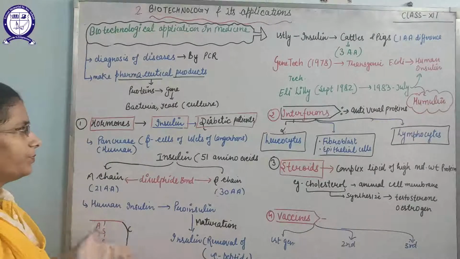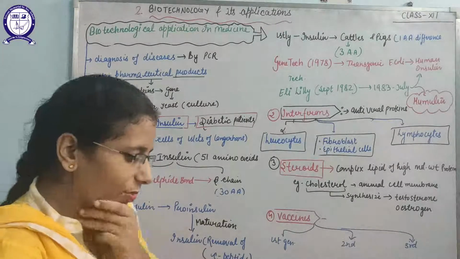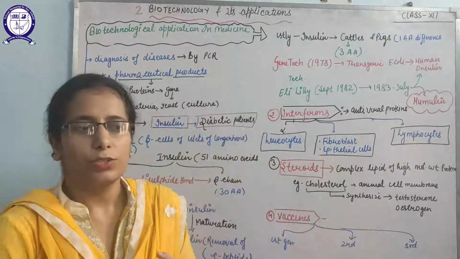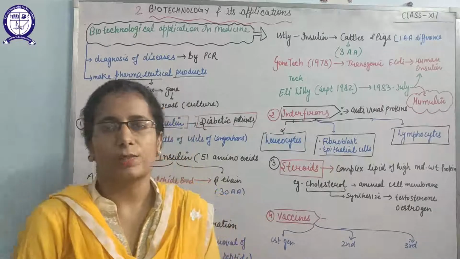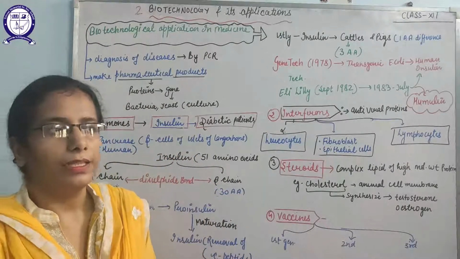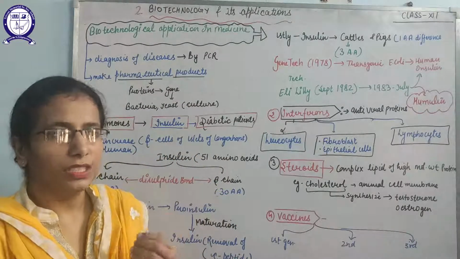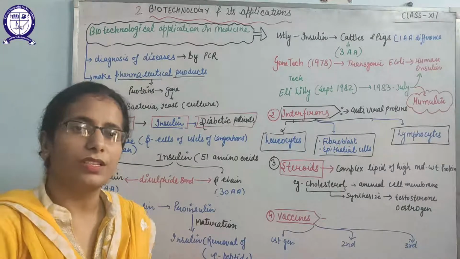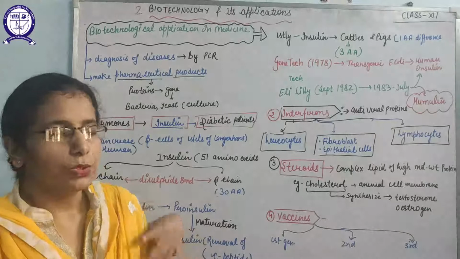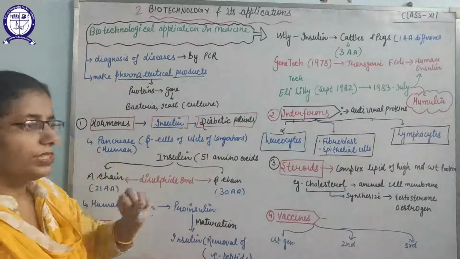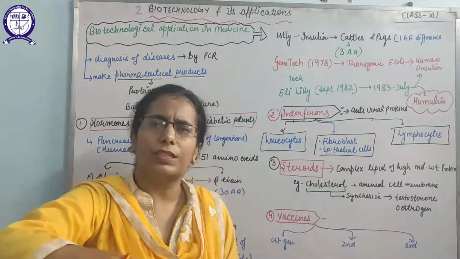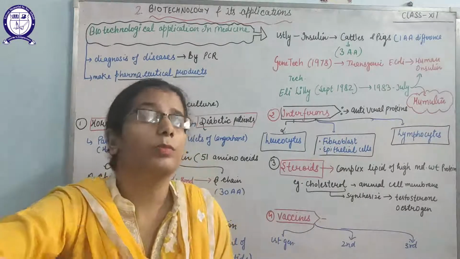So we will discuss hormones. In hormones, we will take the example of insulin. As you know, insulin is synthesized by the pancreas, and this insulin is released by the beta cells of the islets of Langerhans that are present in the pancreas. So what is the function of this insulin? This insulin lowers the sugar level in the blood.